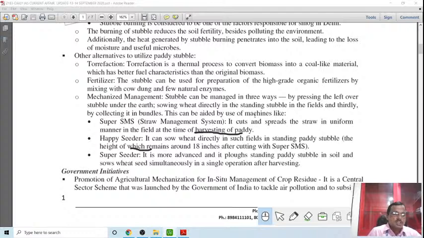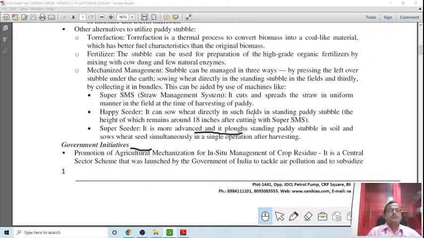It will definitely solve a lot of problems in stubble management, in reducing pollution, and, most importantly, in solving the energy crisis and generating a cleaner source of energy in the country as an alternative to fossil fuel. And another government initiative given over here: promotion of agricultural mechanization, in situ management of crop residue. Agricultural mechanization, so India has to learn it.